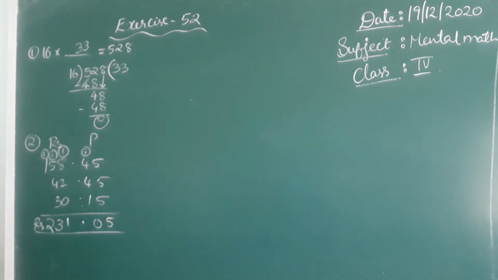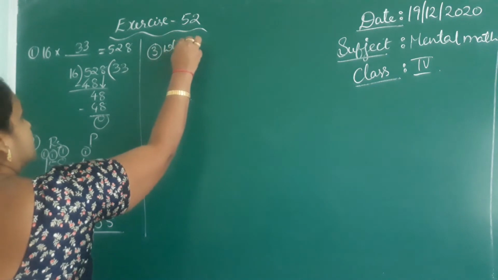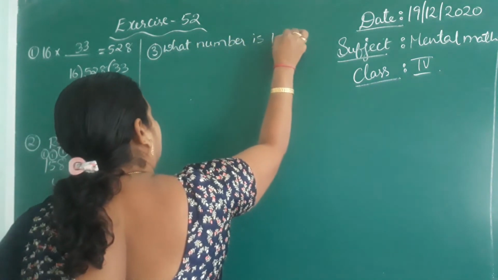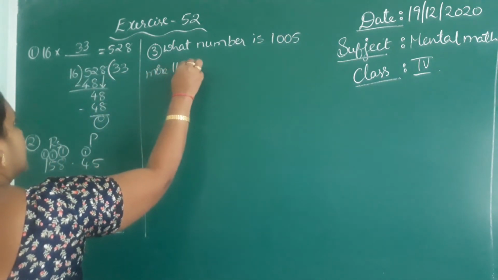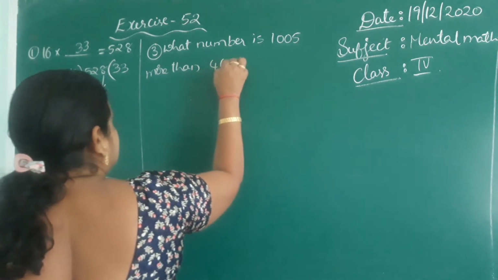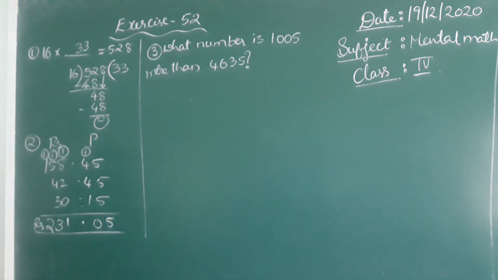See the next one. What number is 1005 more than 4635?